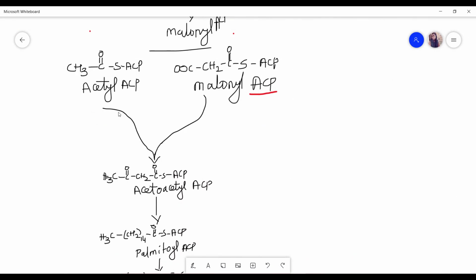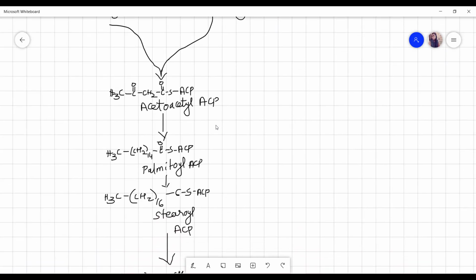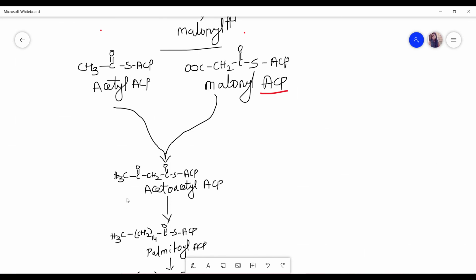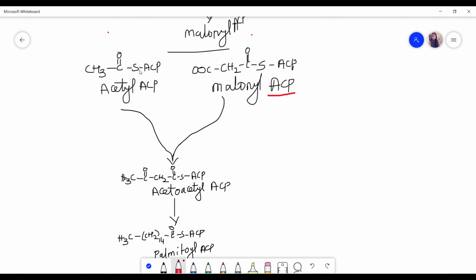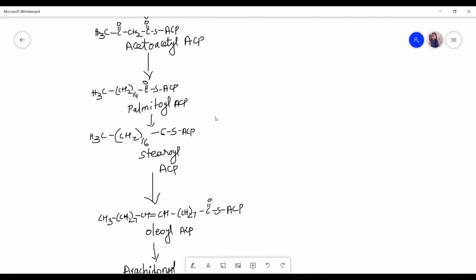So the biosynthetic precursors of this malonate pathway will be acetyl ACP and malonyl ACP. They both will combine and form acetoacetyl ACP. So CH3 C double bond O, by releasing one SACP, it will become acetoacetyl ACP. Okay, next step will be palmitoyl ACP.